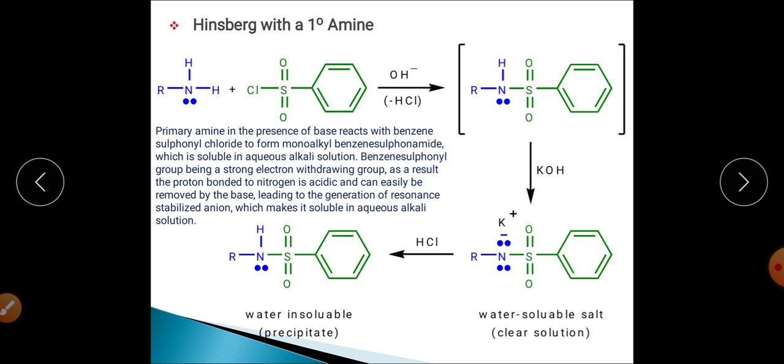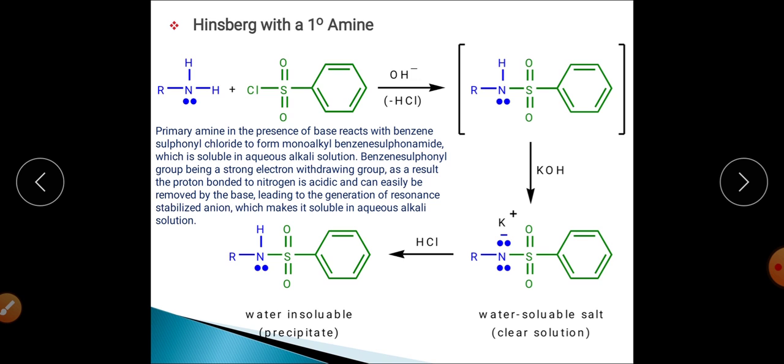When we talk about the recovery of secondary amine, we can see that in the ether layer you have the secondary amine as well as the tertiary amine. So first of all we will do the distillation. At that time distillation will happen and the tertiary amine will be distilled over first. So now we only have some complex of the secondary amine in the ether solution.